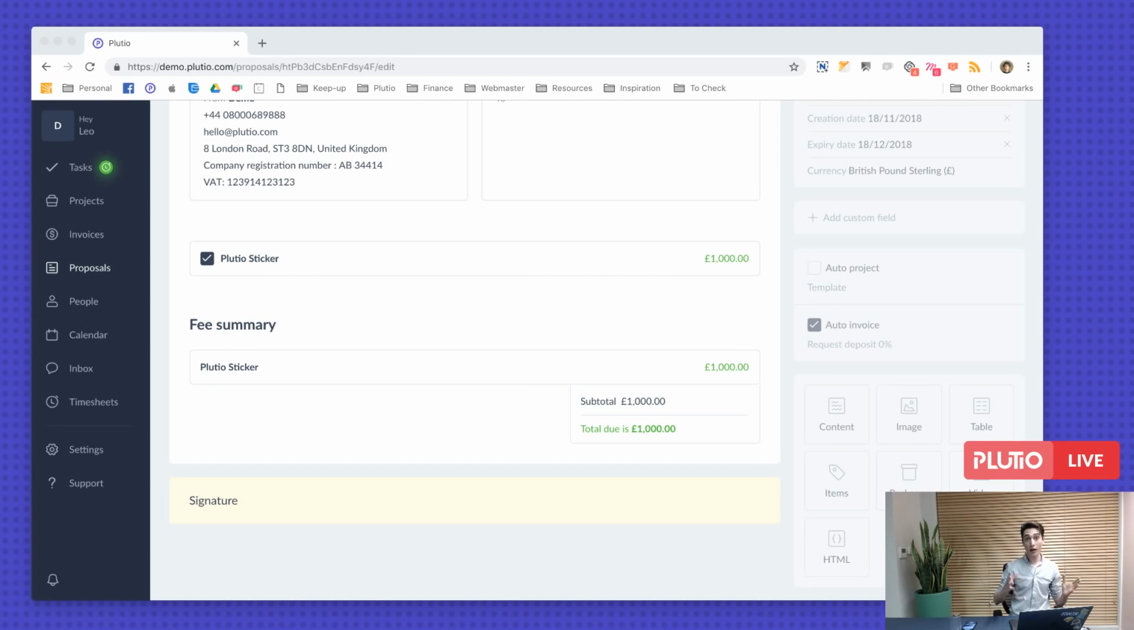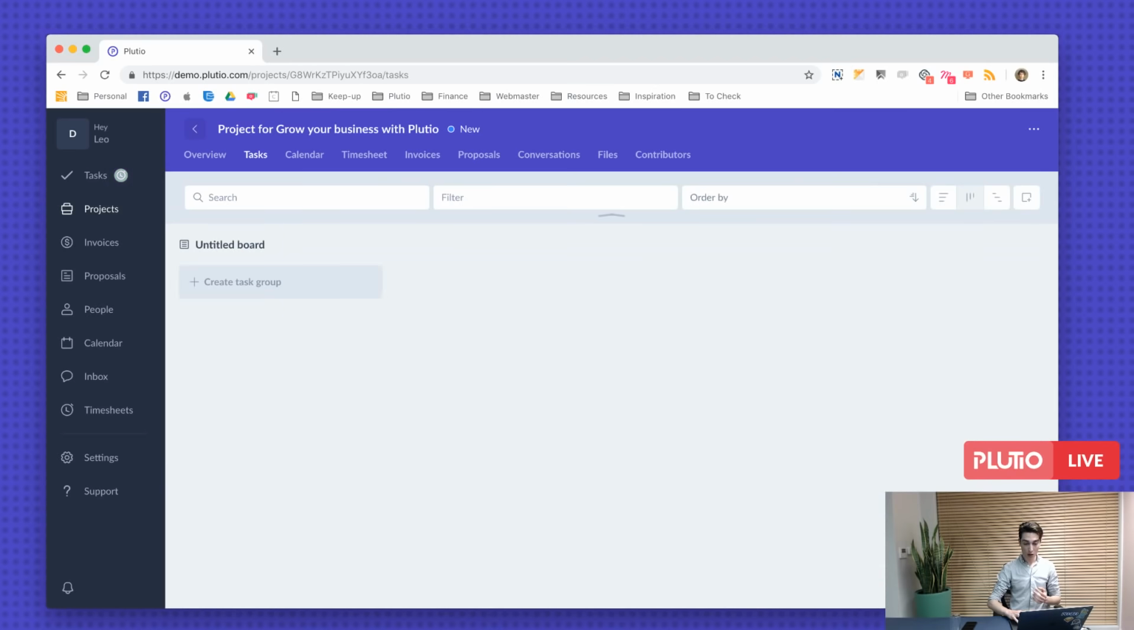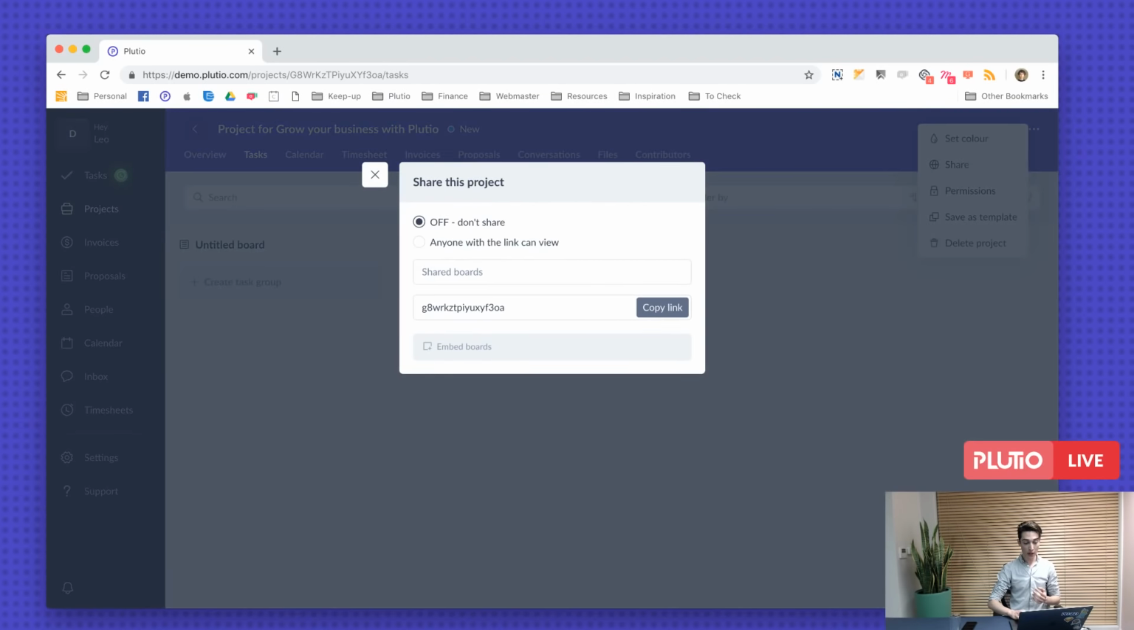You can share a task board with a client publicly without the need for them to sign up or log in. And you can do that by clicking on a project, the three dots top right, and then click share. And then you can share the link with them. You can also embed your project task board anywhere you want, on your website or anywhere else.